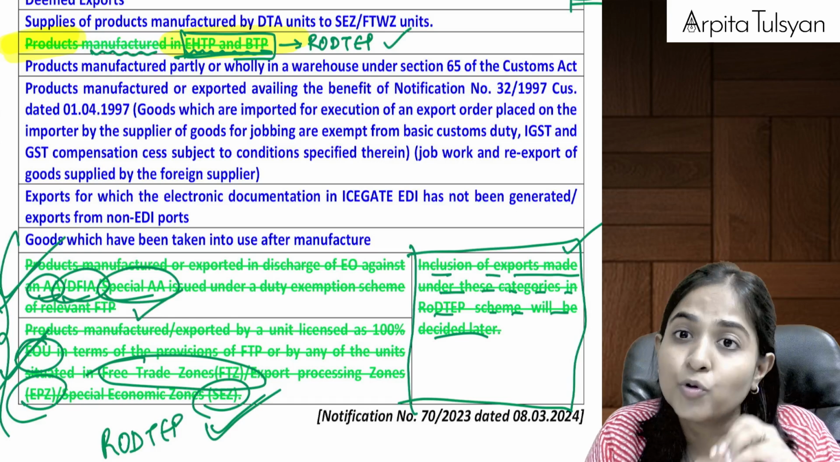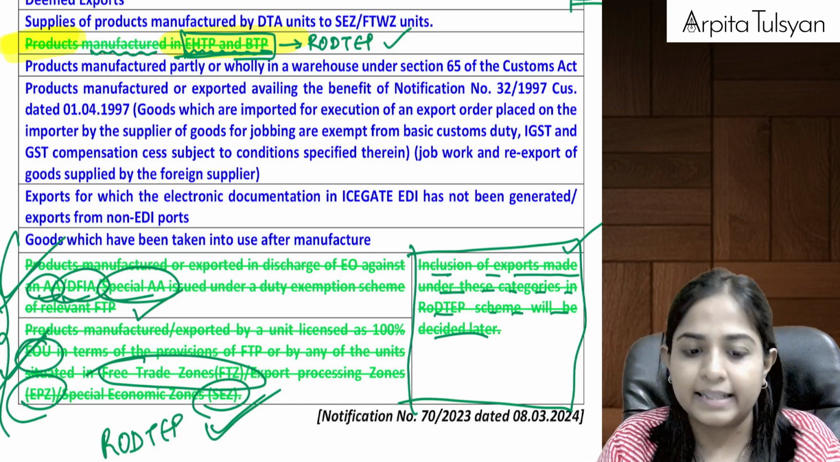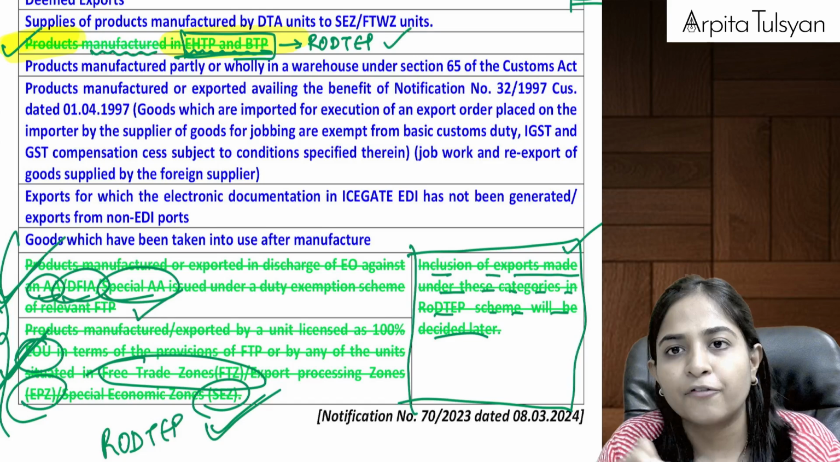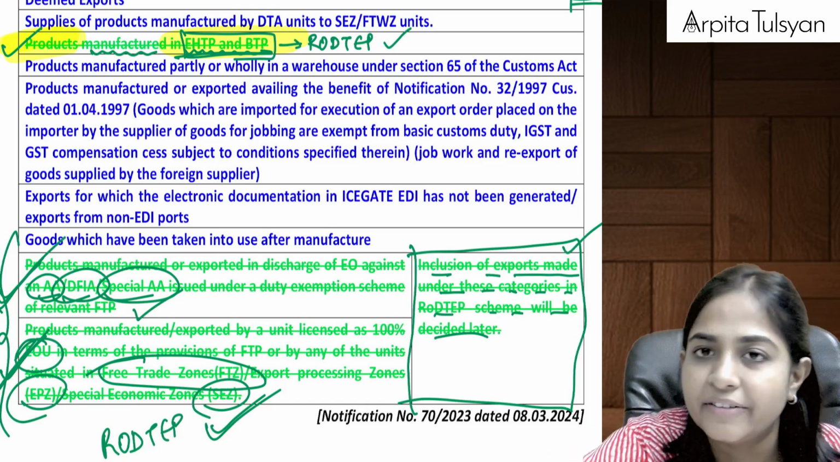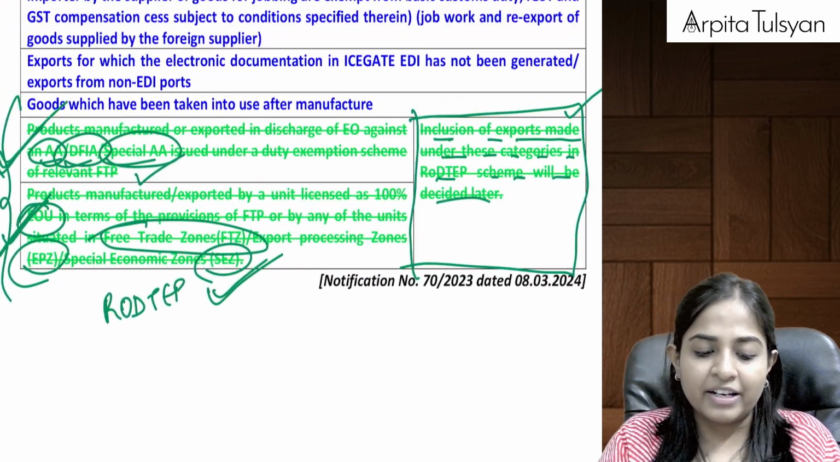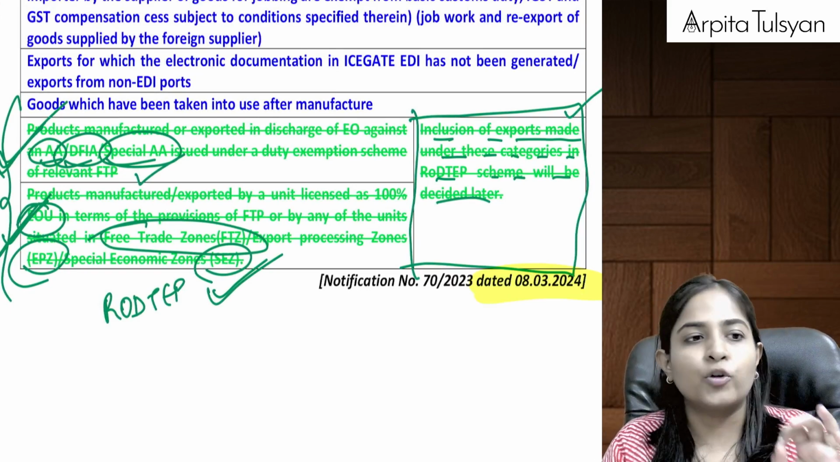Can we say this is good for these companies, these types of entities? That's it. So these three things are to be cut from the textbook, and now these people will be given the benefit of the RoDTEP scheme. I hope I am very, very clear with this, and this was made effective from 8th March 2024.